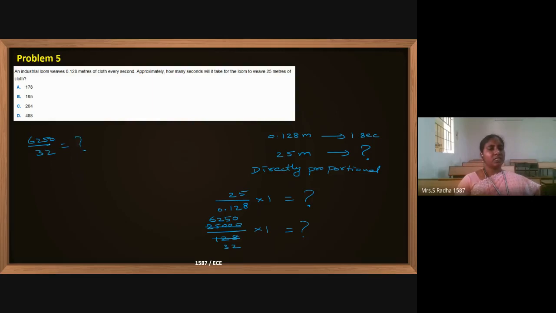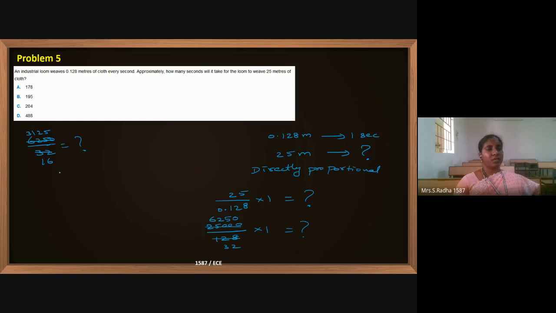If I still cancel with 16, is it okay? With 16, 16 threes are 48, no. I will cancel with 2, 3125 by 16.